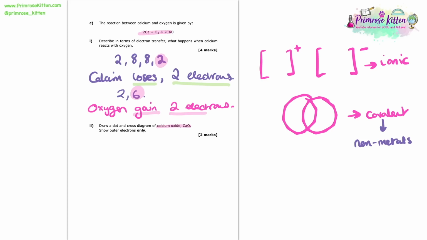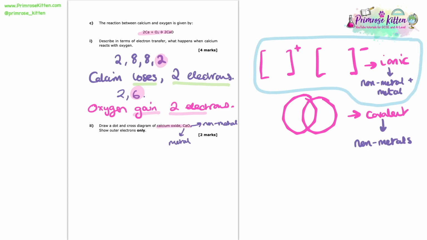Ionic substances, though, are composed of a non-metal and a metal. So if we look at calcium oxide, we know that the calcium is a metal, but the oxygen is a non-metal. So you can see here that we are going to have to use the ionic dot and cross.